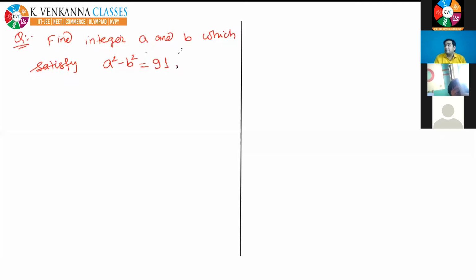And this is a general question. No doubt you will need this concept in later chapters for IIT. Also this is a general-use question. For example, you can ask any of your friends, tell me two integers whose difference of squares is 91, or suppose 21. This question can be asked anywhere: find two integers whose difference of squares is this much.